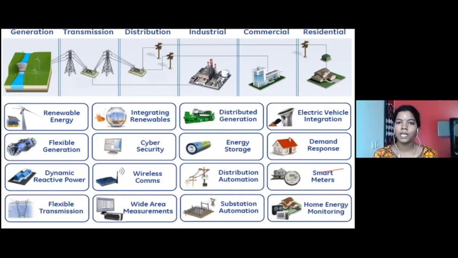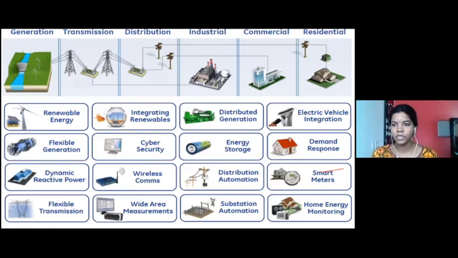Right, then what I have to do, I have to somehow integrate this renewable into the EB. We call this two-way metering, where we can transmit the power to the EB and we can get the power also from the EB. Okay, so you can send the power to the grid, right, for which the government will pay us. So integrating renewables is really a big challenge and we need to concentrate on it.